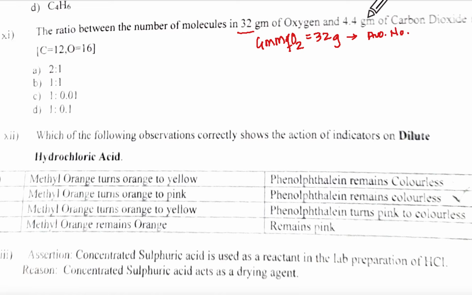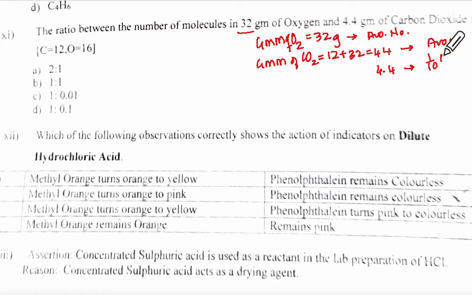And 4.4 grams of carbon dioxide: GMM of CO2 is 12 plus 32, which is 44. Now 44 grams will have Avogadro's number of molecules, but if it is 4.4, then it will have 1/10 of that number. Do you understand? So the ratio will be 1 is to 1/10. Understanding?